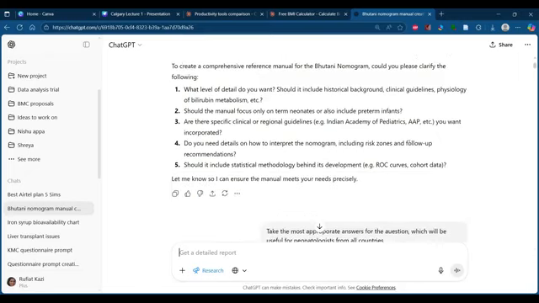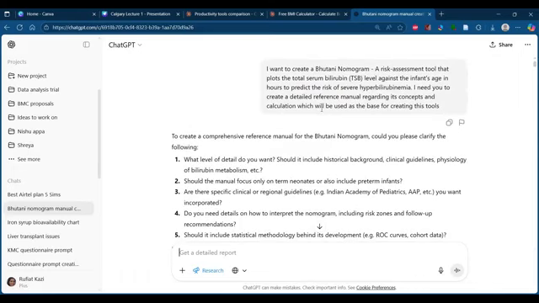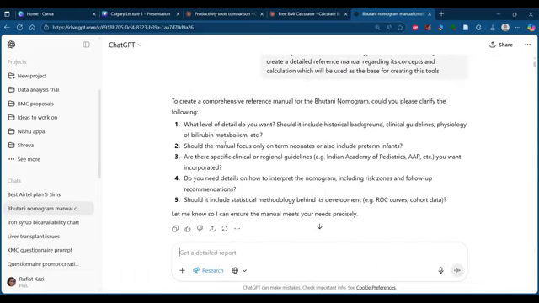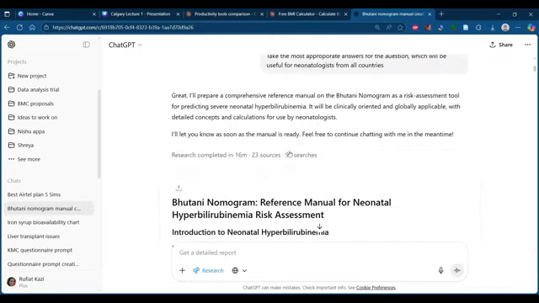Okay, then after giving this, usually if you are trying the deep research in ChatGPT, it asks you 4 to 5 questions. So these were the questions that were asked. It asked me what level of detail do you want? Should it include historical background? Should the manual focus only be? So many questions were asked.